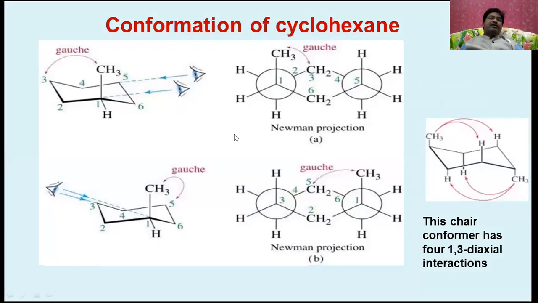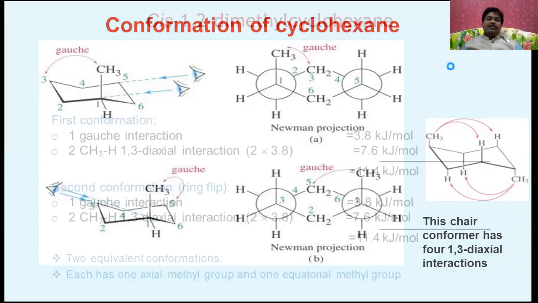You can see this is going to be the gauche form where the methyl is in the axial position, and in a Newman projection formula there is an interaction between these two. That's why it is said to have torsional strain. Whereas in the other form, the methyl is anti, so there is no such torsional strain in this Newman projection formula. If you see, this chair conformer has 1,3-diaxial interactions: here is one interaction, and another, if you go for this, is another interaction.